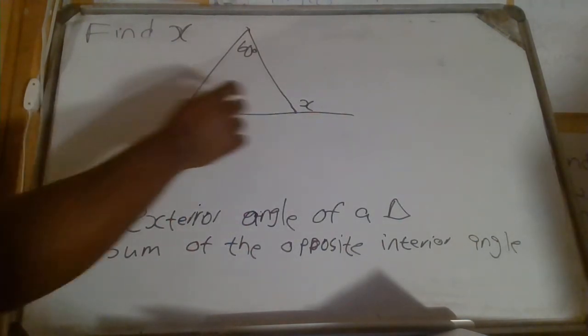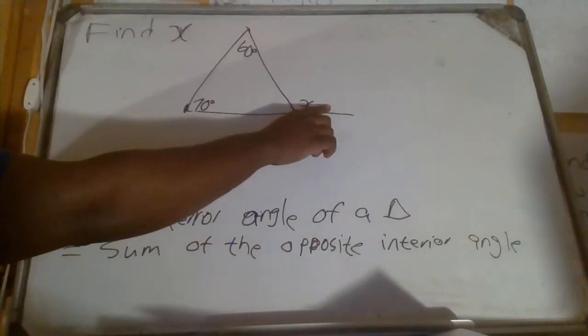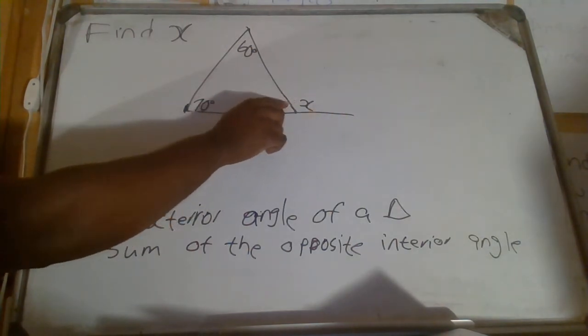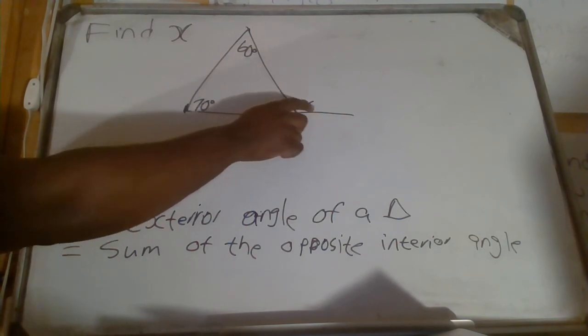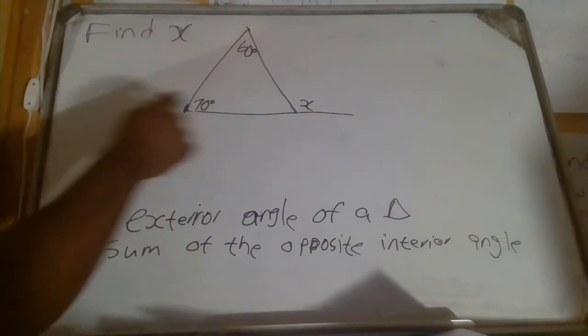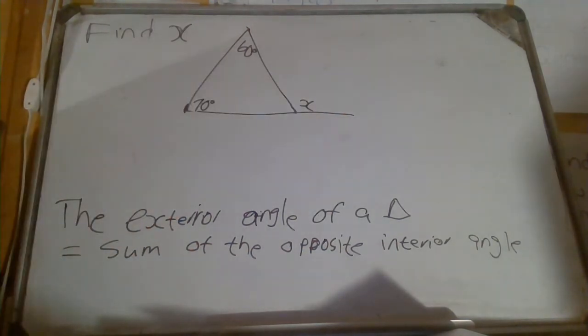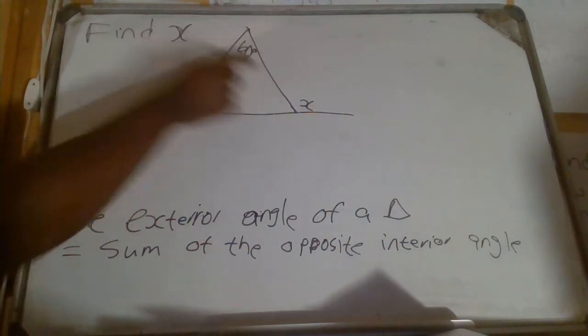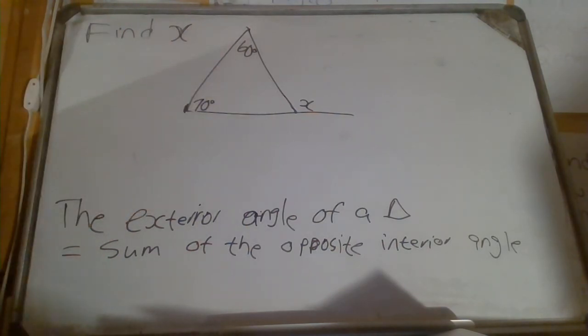It means that if I have an exterior angle, I must look at the interior angle that is next to this exterior angle. Then I must just look at these two angles that are opposite it, that are inside. So this angle that is outside is going to be equal to the sum of the angles opposite this interior angle.